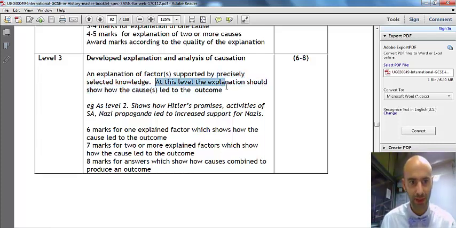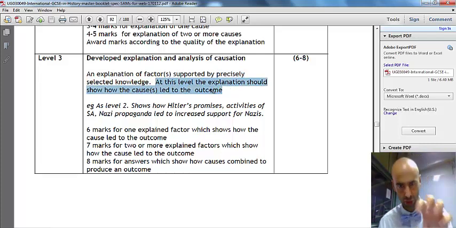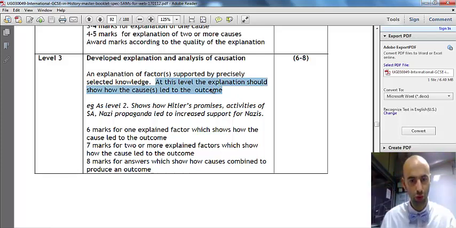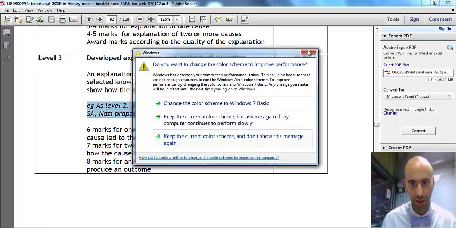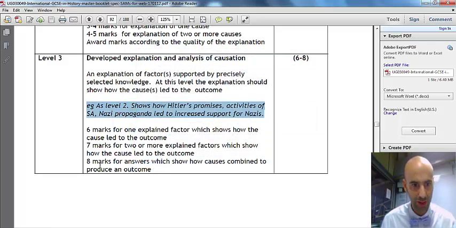At this level, the explanation should show how the causes led to the outcome. So you want to look to show how the causes caused the event. In this case, unrest in the Weimar Republic between 1919 and 1923. Ignore this because this is not relevant to the question we're answering. Okay. Ignore that. Apologies.